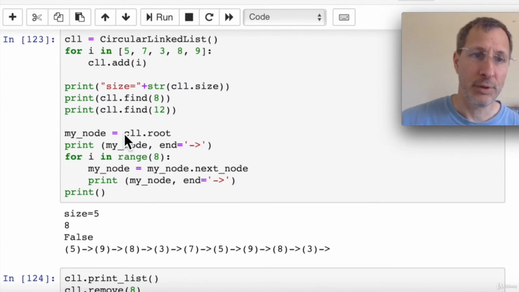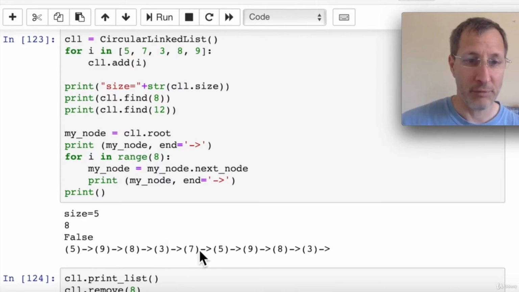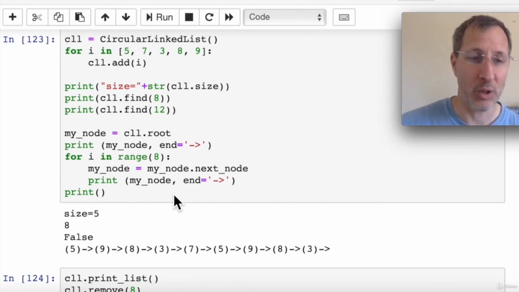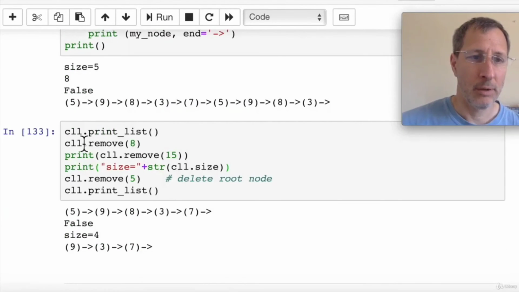And instead of using our print list function, here we're going to iterate through continuously so that you can see when we pass by, we're going to print 8 items even though there are only 5 in the list. So we're going to see if it actually does circle back to the next node. We're just going to continuously get the next node up until we reach 8 of them. So we can see 5, 9, 8, 3, 7, and then it starts from the beginning again. 5, 9, 8, 3. It'll continue on. We print up to 8 items. So that shows you that it's a continuous loop, and we can continue to loop through that if we want to.